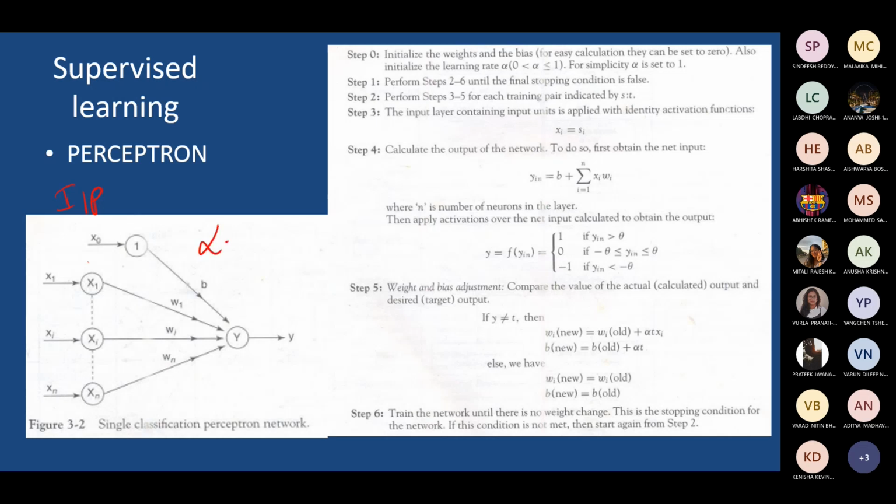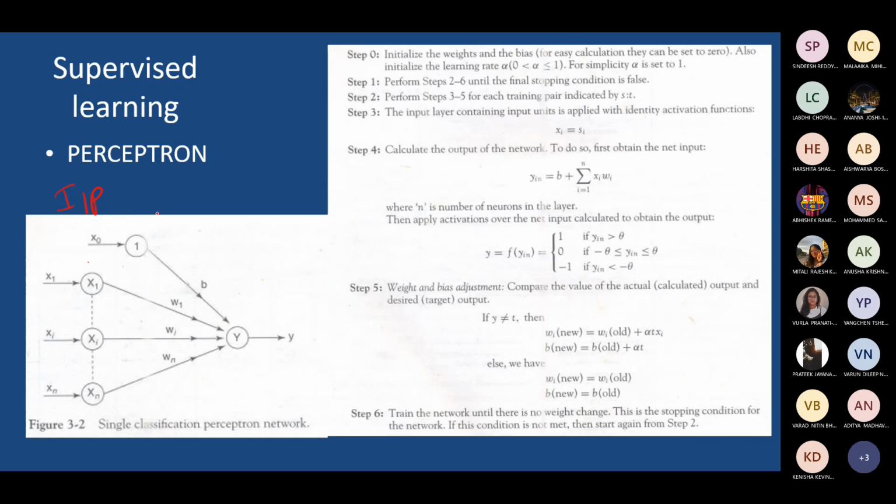So this alpha value will generally be taken between 0 to 1. You can set it to any value in that range. The higher the alpha value, the faster the learning will happen. With a lower value, it will take a lot of iterations to learn. That is what they observed. Anyway, it is a rate set in this algorithm.